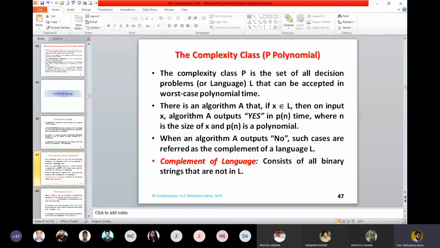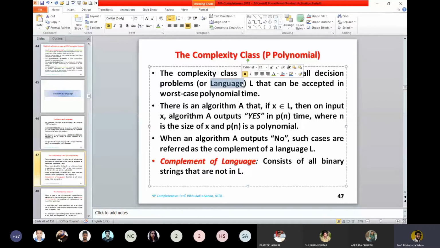What we defined as P in the beginning is polynomial time. Now we are relating it to the machine and the language. The complexity class P is the set of all decision problems, which means they belong to a language. Let us say I ask you to design a 4-bit string which starts with 1 and ends with 1. You design the automata, you design the grammar for me. That is a language, and it can be accepted in worst-case polynomial time. Worst-case polynomial time is the adjective: maybe in 3 steps, maybe in 4 steps, maybe in 5 steps, the machine halts.